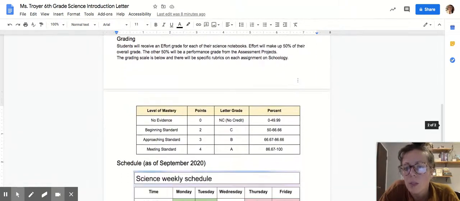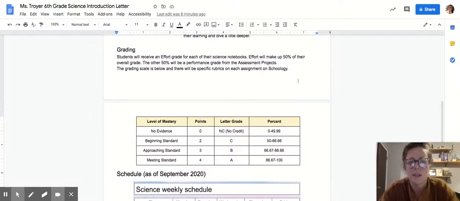Grading. Students will receive an effort grade for each of their science notebooks. Effort will make up 50% of their overall grade. The other 50% will be a performance grade from the assessment project. The grading scale is below, and there will be specific rubrics on each assignment on Schoology.